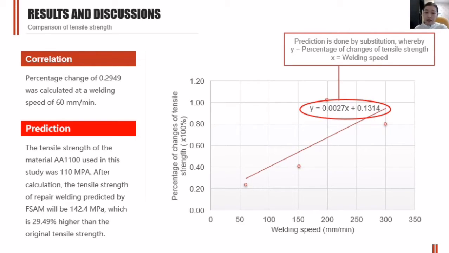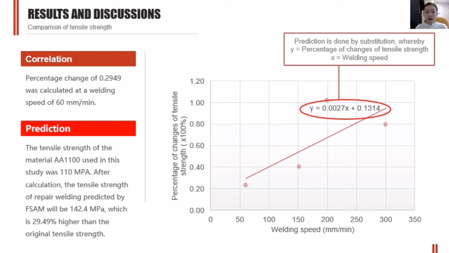The Y is the percentage of change of tensile strength and the X is the welding speed. After substituting, I find that Y becomes 0.2926 when substituting the welding speed of 60 mm per minute. This 60 mm per minute is the data that I use for my pilot test. So in short, if I use a welding speed of 60 mm per minute,